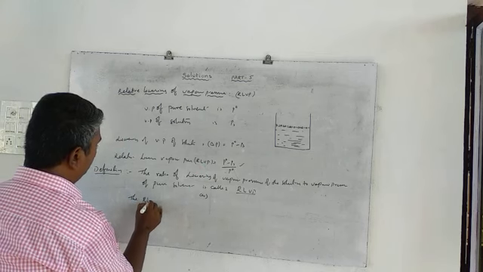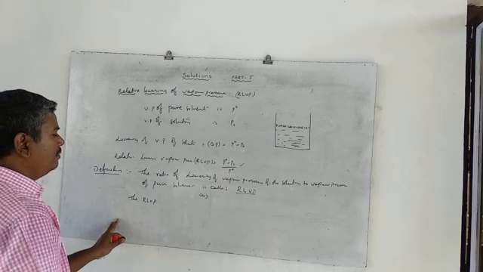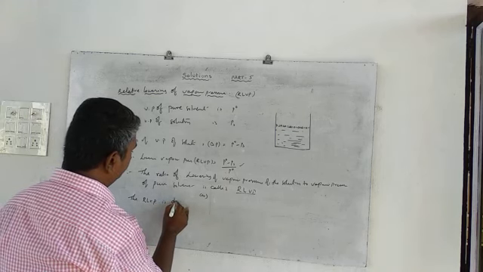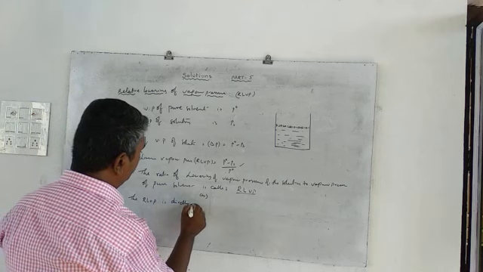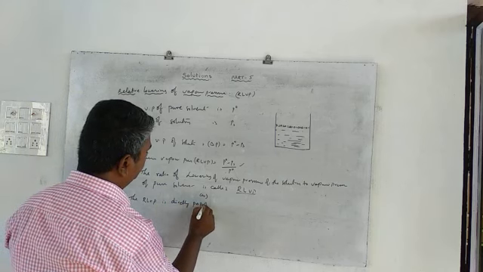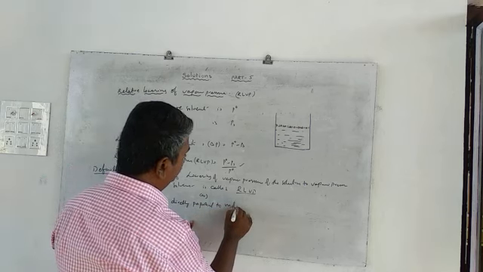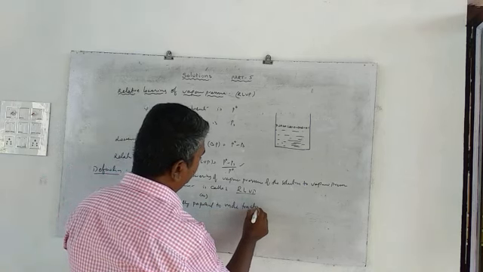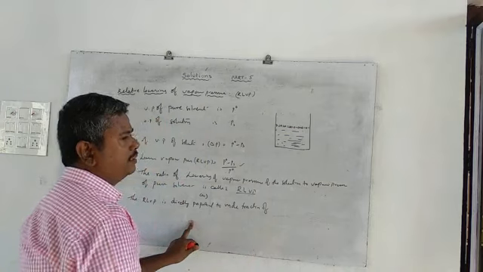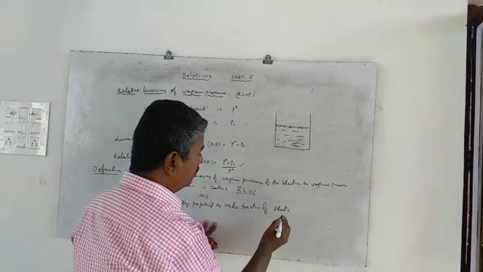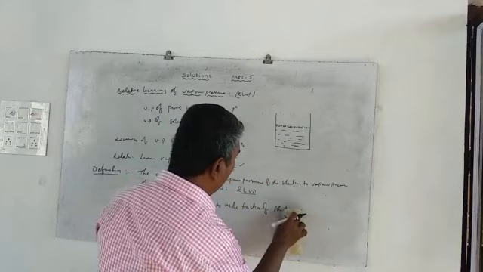The RLVP, the relative lowering of vapor pressure, is directly proportional to the mole fraction of solute. Which type of solute? A non-volatile solute.